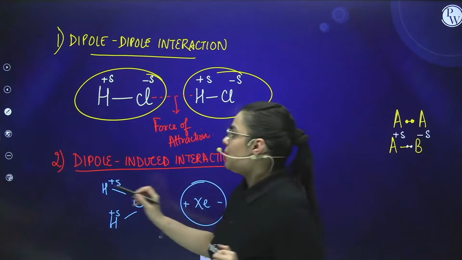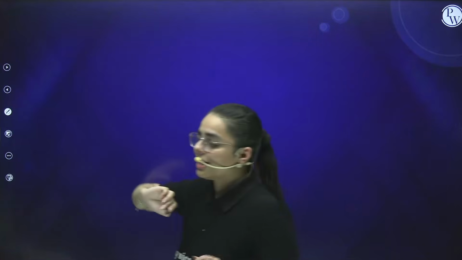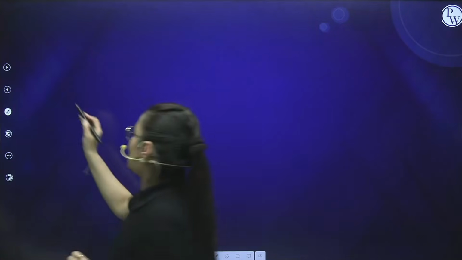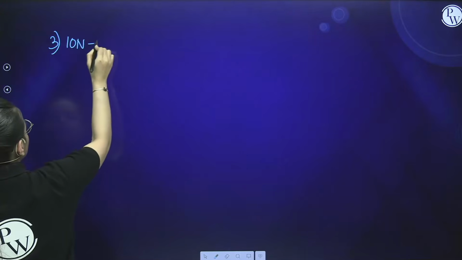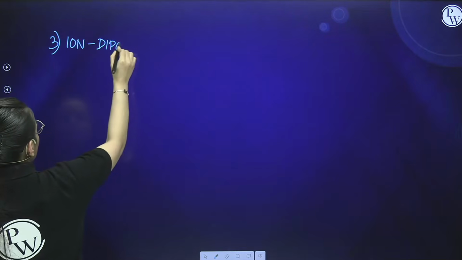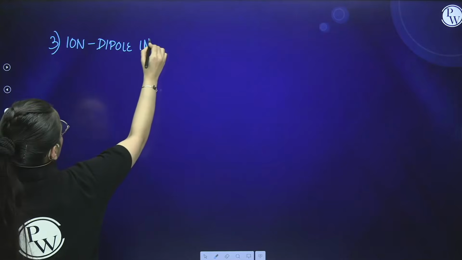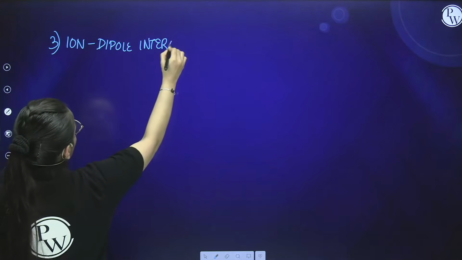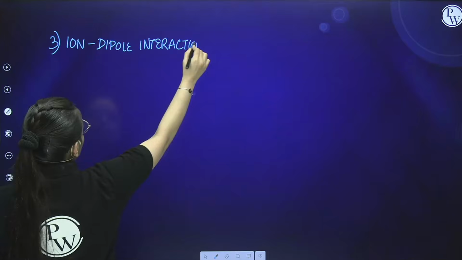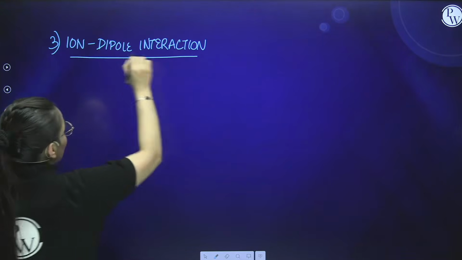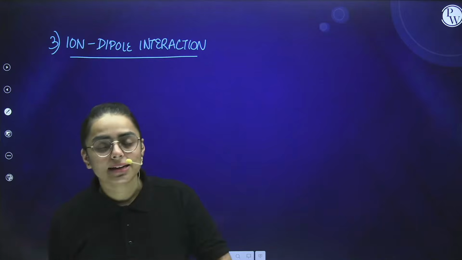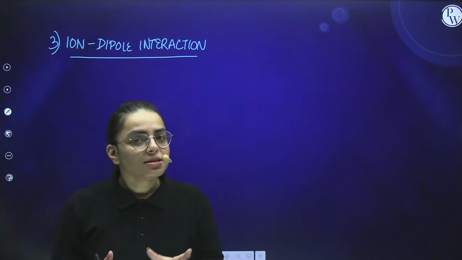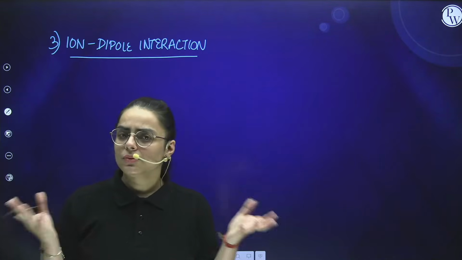Now students, moving to the third case over here, that is ion-dipole interaction. What do you mean by ion-dipole interaction? In ion-dipole interaction, one is a dipole, this you got to know. One is an ion. Now an ion can be an anion or it can be a cation. Anion is the one which is negatively charged, cation is the one which is positively charged.